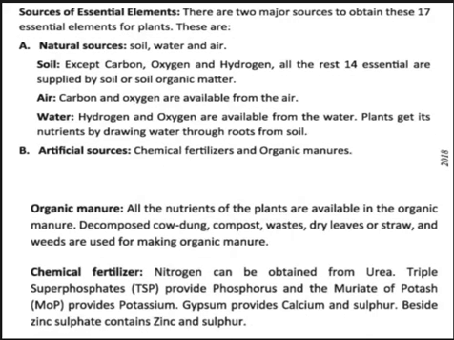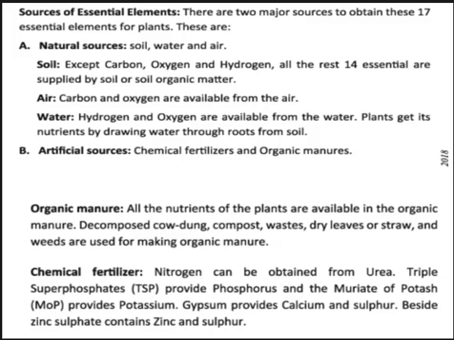Source of essential elements. There are two major sources to obtain these 17 essential elements for plants. One is natural sources, another is artificial sources. Natural sources we can get from three places: soil, water and air. Except carbon, oxygen and hydrogen, all the remaining 14 essential elements are supplied by the soil and soil organic matter.